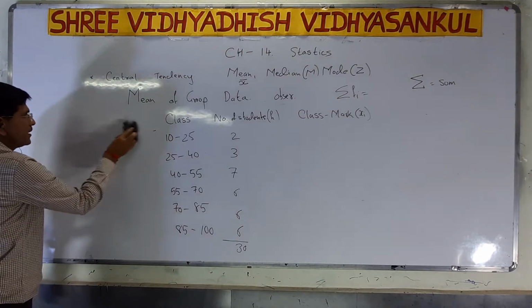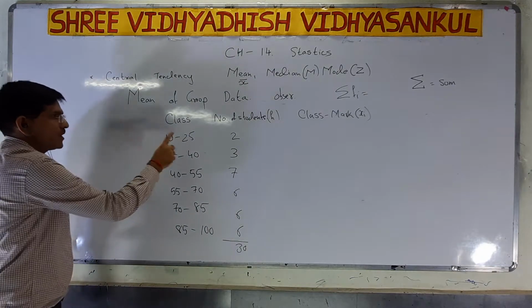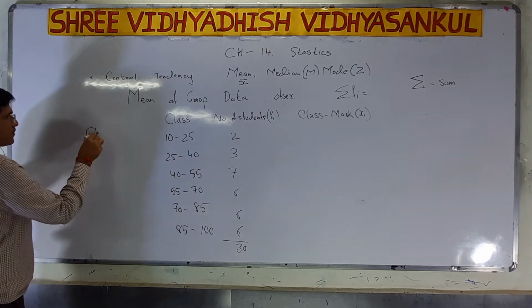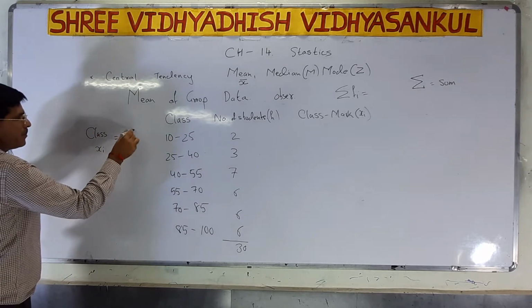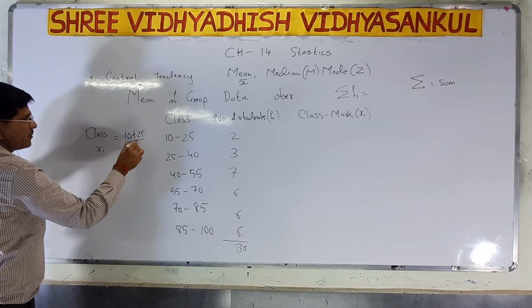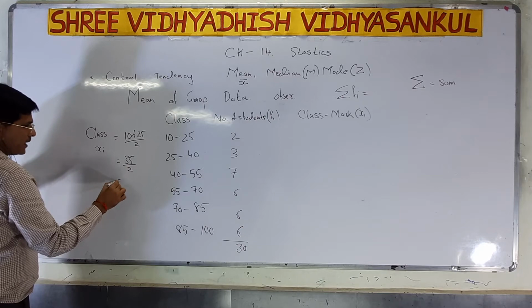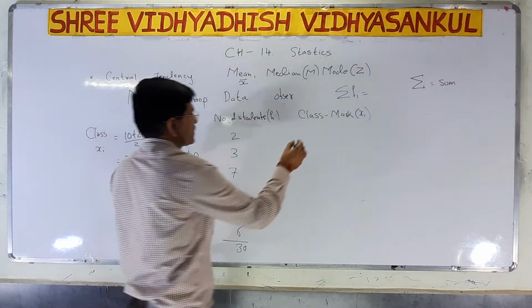So for xi, 10 plus 25 divided by 2 is 35 divided by 2, that is 17.5.